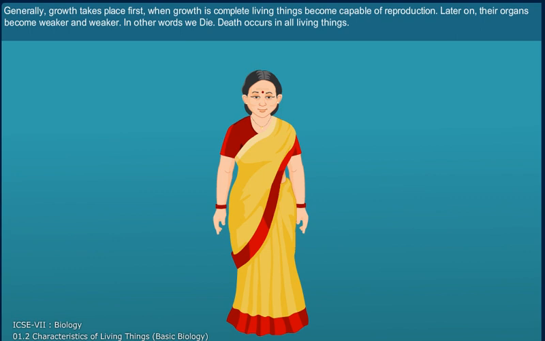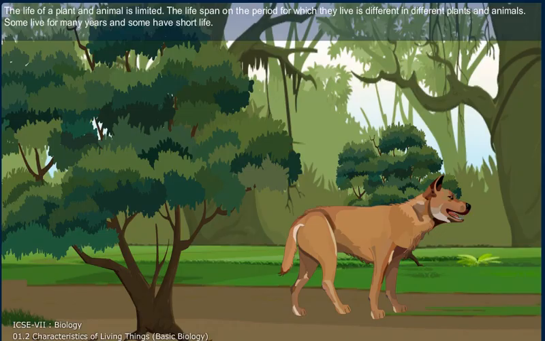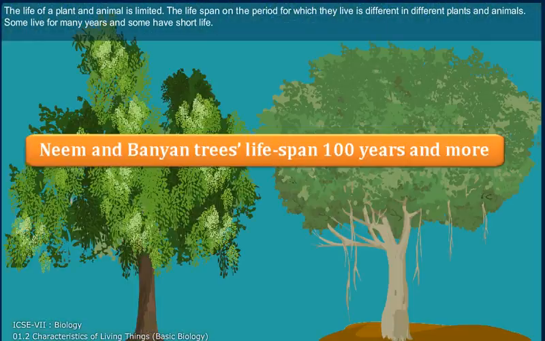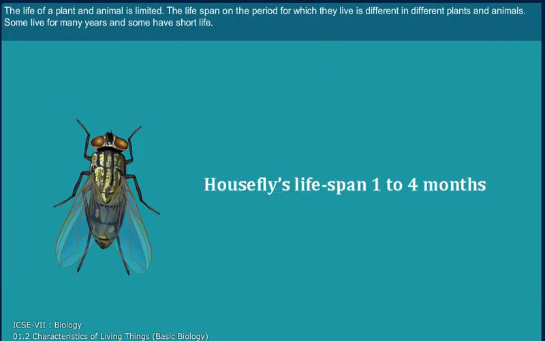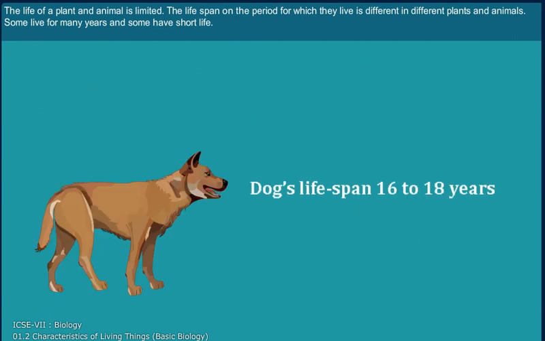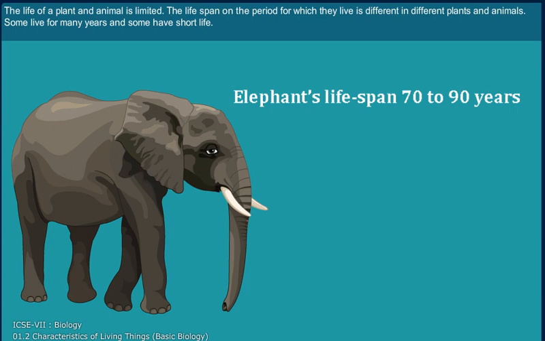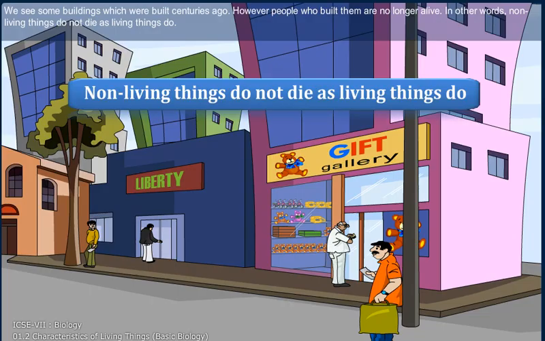Death occurs in all living organisms. The life of a plant and an animal is limited. The lifespan, or the period for which they live, is different in different plants and animals. Some live for years together, and some have a short life. We see some buildings which were built centuries ago. However, the people who built them are no longer alive. In other words, non-living things do not die as living things do.